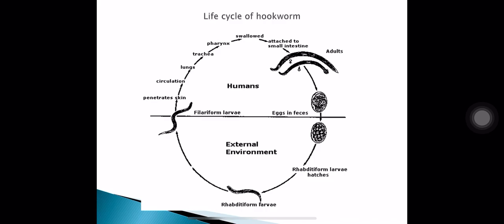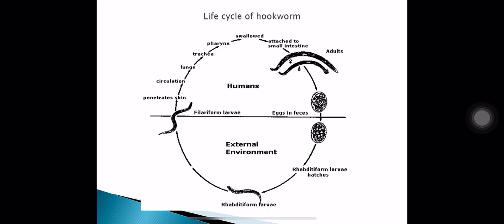The adult worms fertilize and eggs are laid in feces. The rhabditiform larva will hatch from the eggs. The rhabditiform larva in the environment will convert to filariform larva. The filariform larvae are infective for human beings. They will penetrate the skin. From there, they go into the circulation, then to the lungs, to the trachea. They will enter the pharynx and be swallowed into the small intestine, and in the small intestine adults will be formed which will lay eggs.